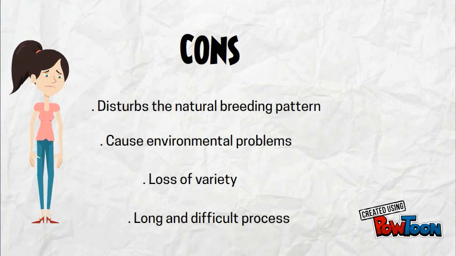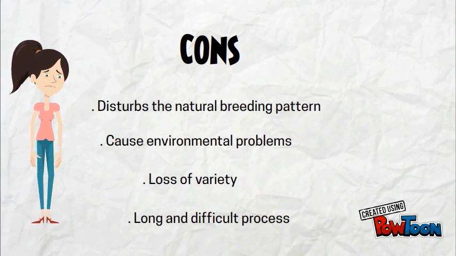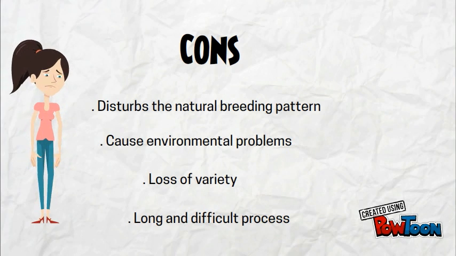Selective breeding disturbs the natural breeding pattern of animals, which can have impacts on evolution and the environment. Another risk is losing genes, making it harder to produce new varieties of animals. It is also a long and difficult process because you have to be consistent when breeding and must conduct experiments.